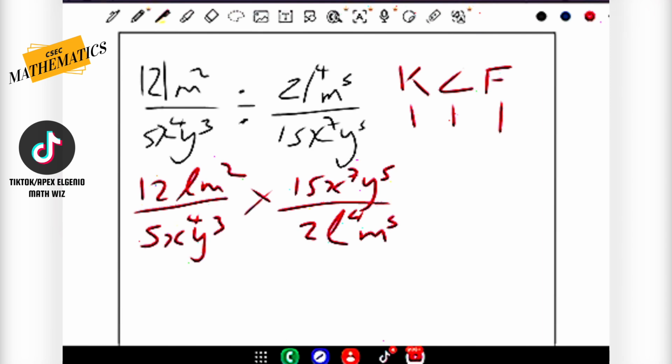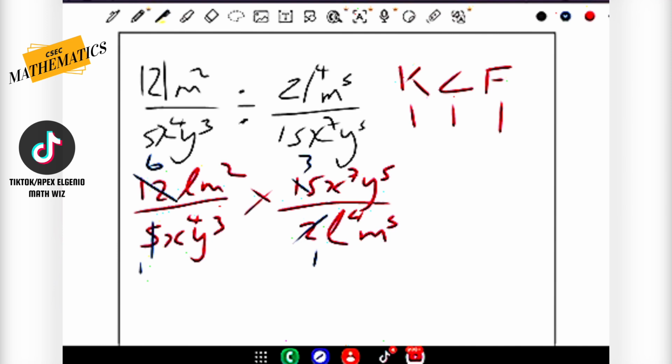All right, now that we have applied our KCF method, let's do some cancellation, guys. Here we go. So 2 into itself goes 1 time. Whoops, that's a large one. Okay, let's do all that over again. So 2 into itself 1 time. Perfect. 2 into 12, 6 times. Let's do the numbers first, guys. 5 into itself, 1 time. 5 into 15, 3 times. All the numbers are cancelled.